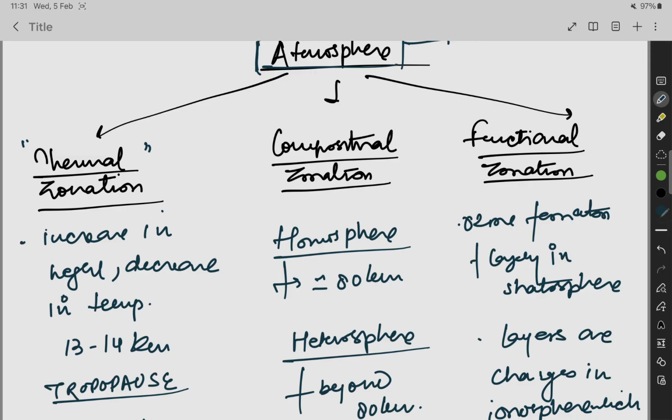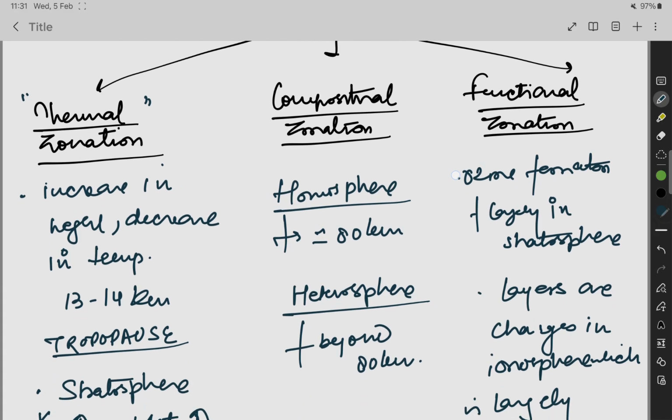Thermal zonation is the decrease in temperature with increase in height. We all know, as we go higher and higher, the temperature decreases.